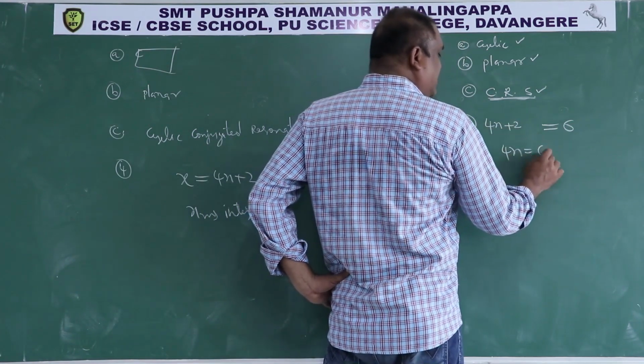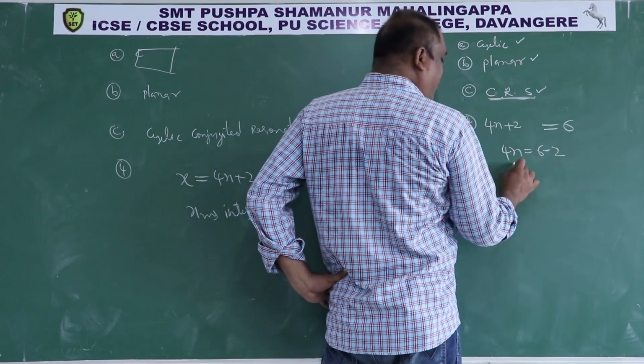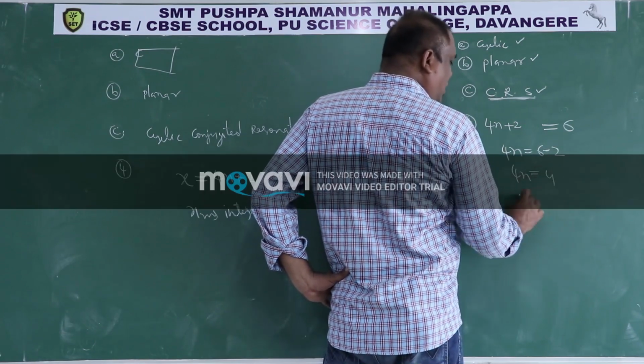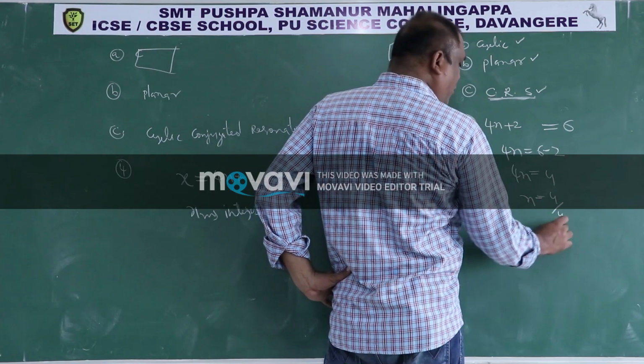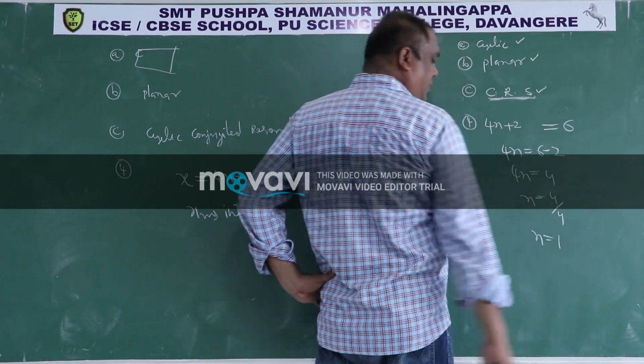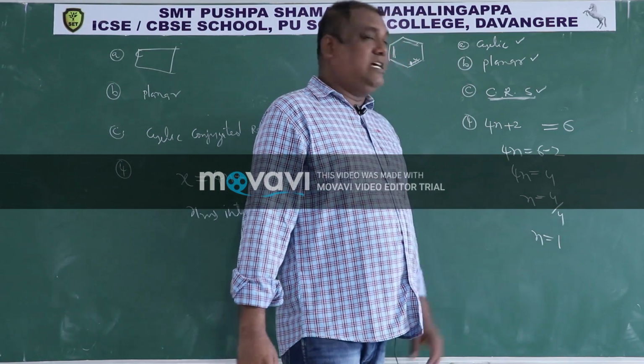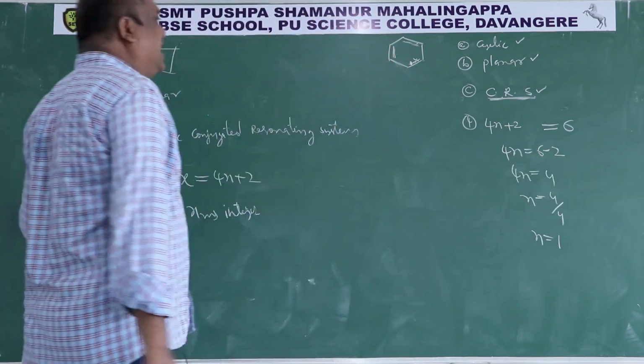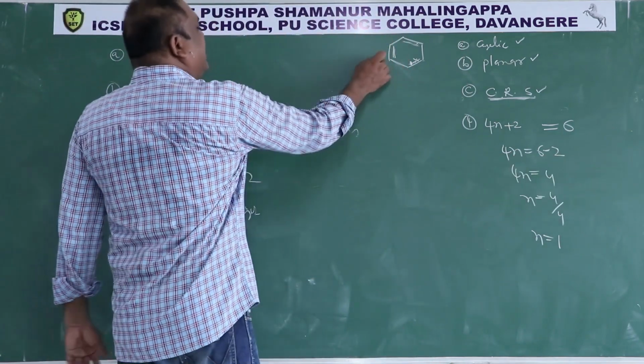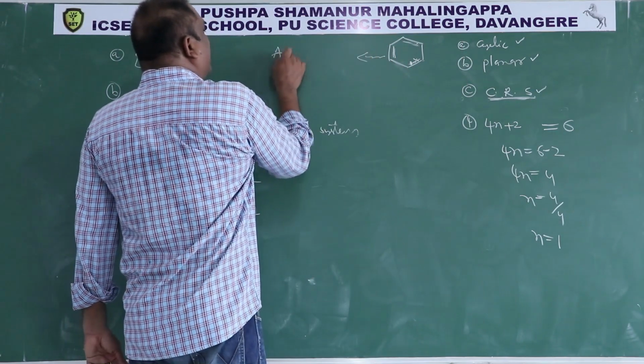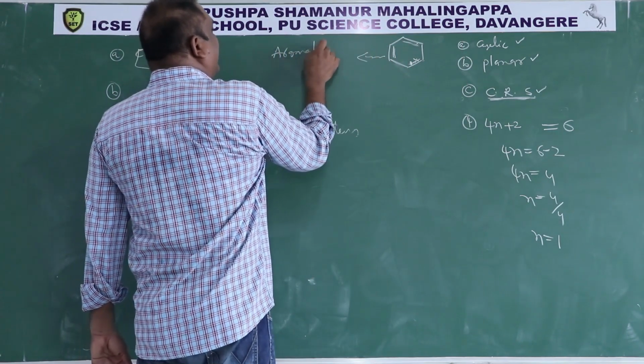4n is equal to 6 minus 2. Then 4n is equal to 4. n is equal to 4 by 4, n is equal to 1. And this 1 is an integer. So all four conditions are satisfied. That is why benzene is aromatic in nature.